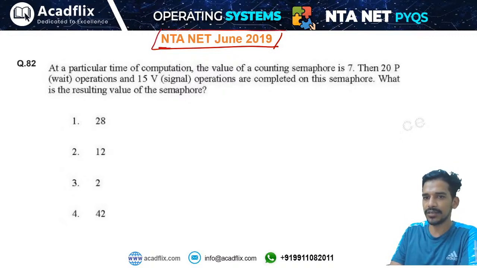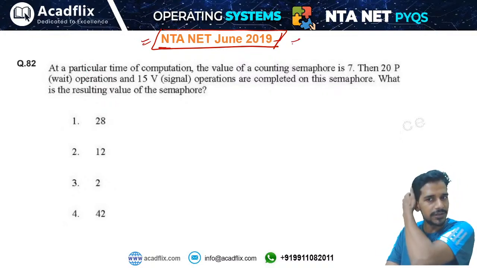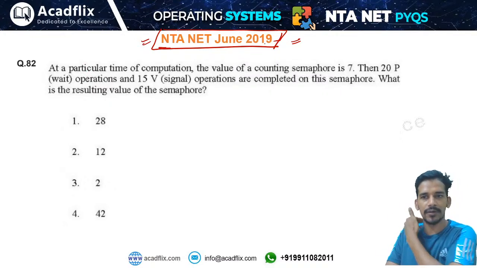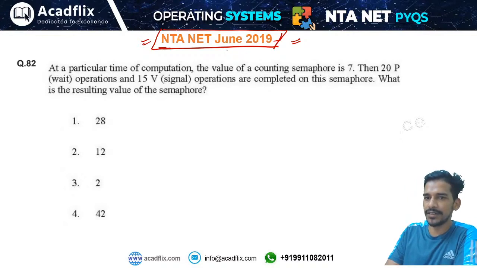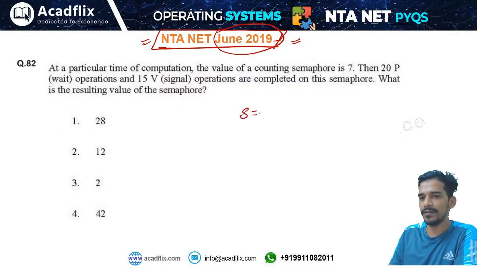Okay, I'm leaving some questions for you in this PPT, and I'm jumping directly to the UGC NET questions. I have not included the questions from the December examination in this. The first question is from June 2019. This question is very simple. They are saying that the initial value of the semaphore is 7.